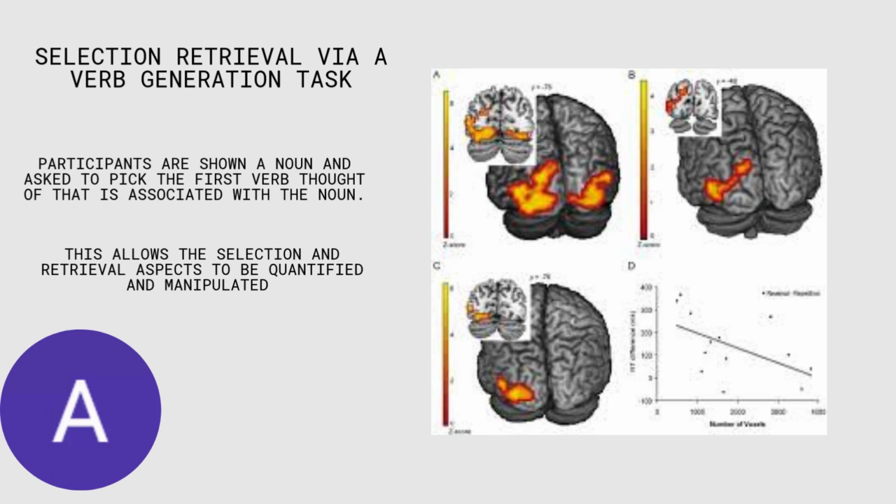In this study, selection retrieval from semantic memory via a verb generation task was fulfilled. Participants were shown a noun and asked to pick the first verb they thought of that is associated with the noun. This allows for the selection and retrieval aspects to be quantified and manipulated.